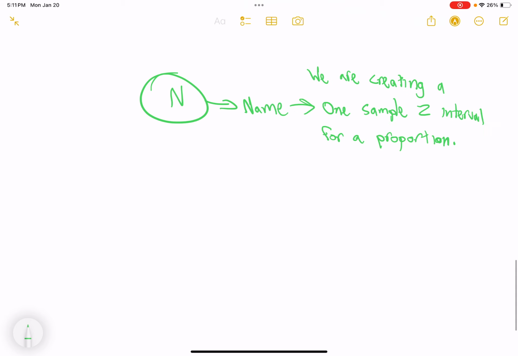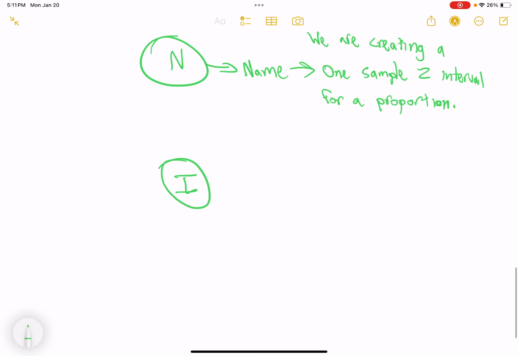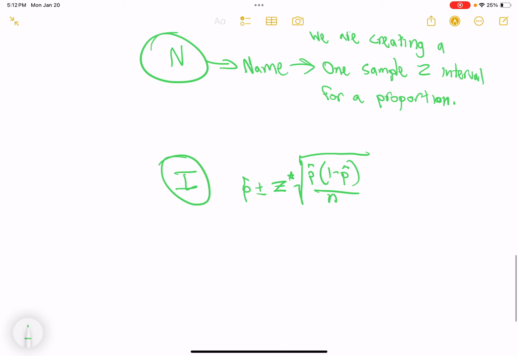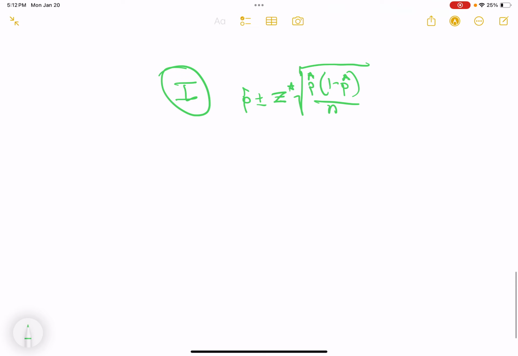Beautiful. We move on to slide 13 where we give the interval. And what do we do to give the interval? It is the equation I showed you before, p hat plus or minus critical value times the square root of p hat times 1 minus p hat over n. Now, of course, I already solved using this equation in the 6.1 notes, so I won't bore you with solving it once again, but I will tell you how to use the calculator to do this calculation. Please do refer to the 6.1 video notes to see me solve a sampling proportion problem, okay?